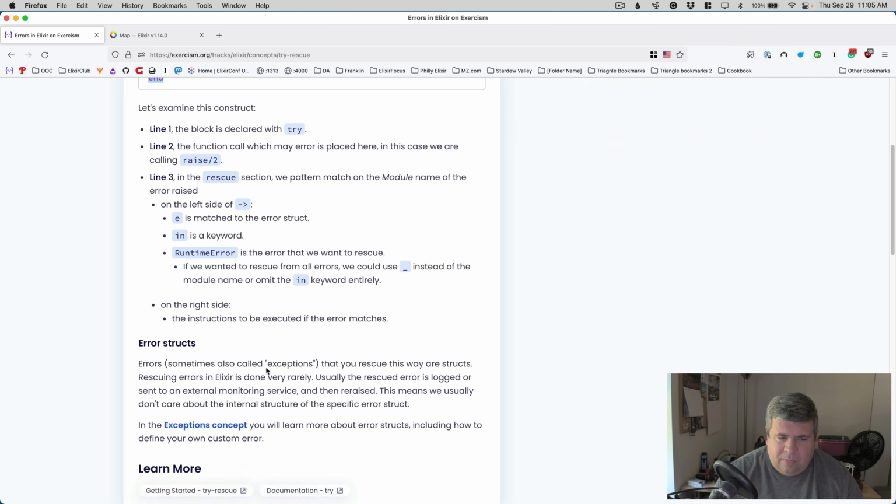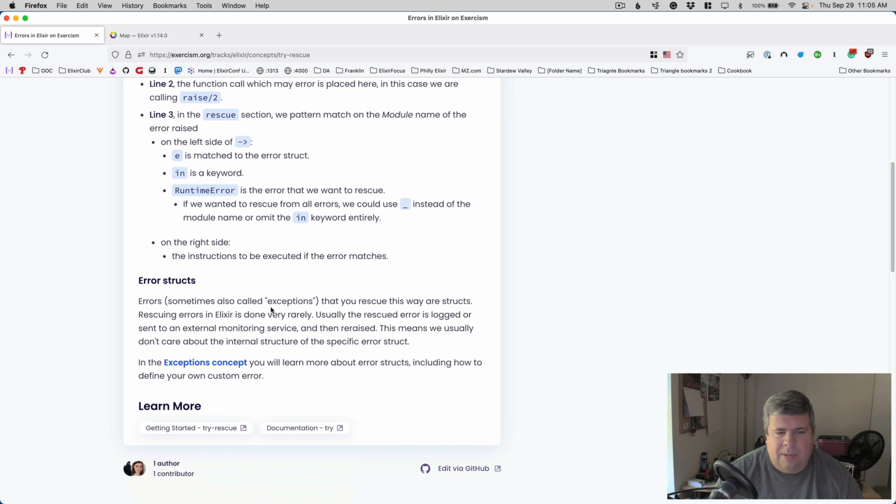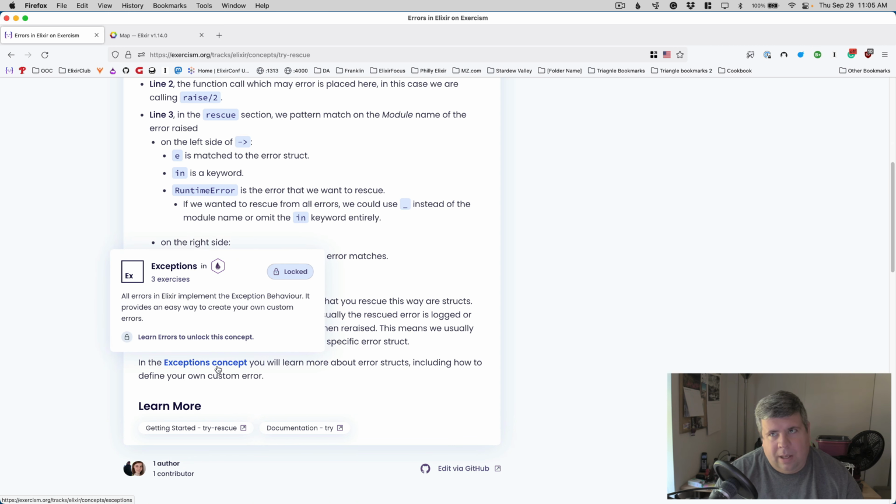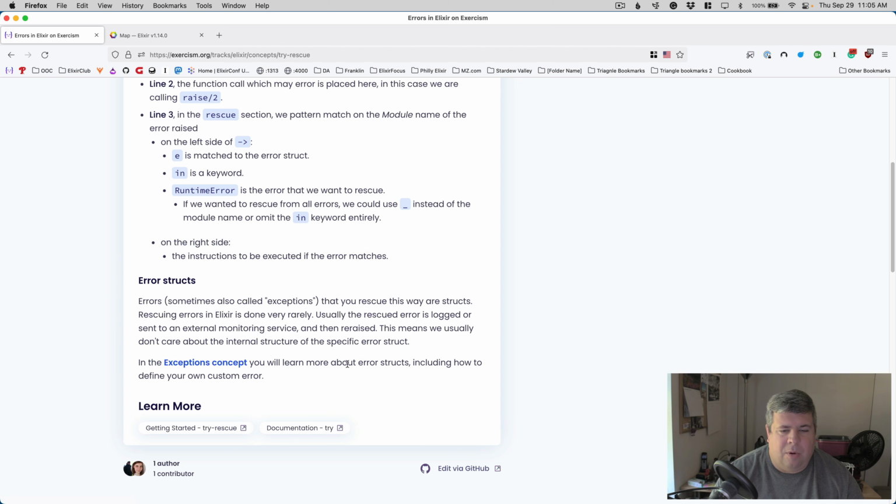Error structs. Errors, sometimes called exceptions, that you can rescue this way are structs. Rescuing errors in Elixir is done very rarely. Usually the rescued error is logged or sent to an external monitoring service and then re-raised. This means we usually don't care about the internal structure of the specific error struct. In the exceptions concept, which we'll get into later, you will learn more about error structs, including how to define your own custom error.